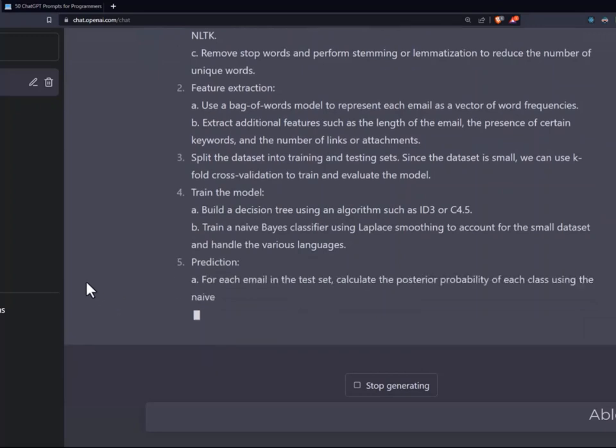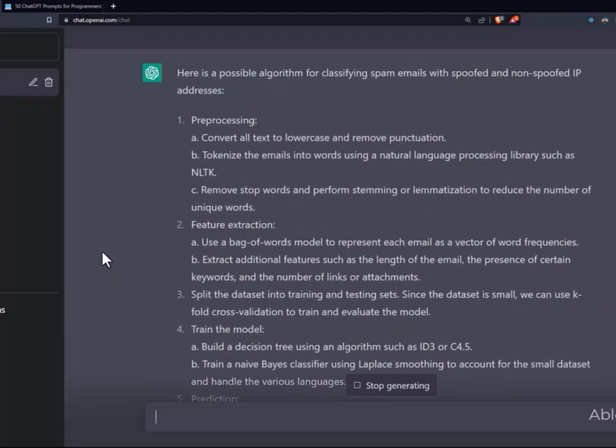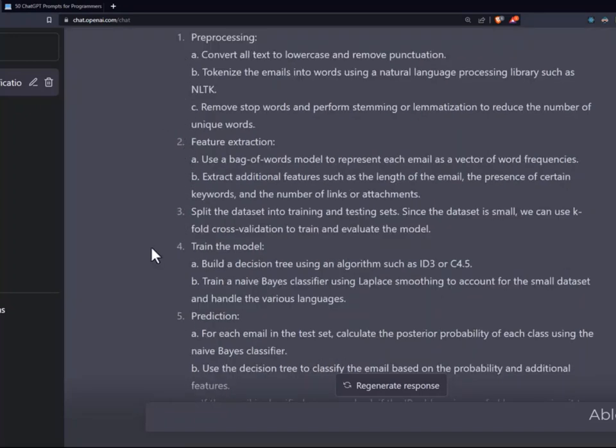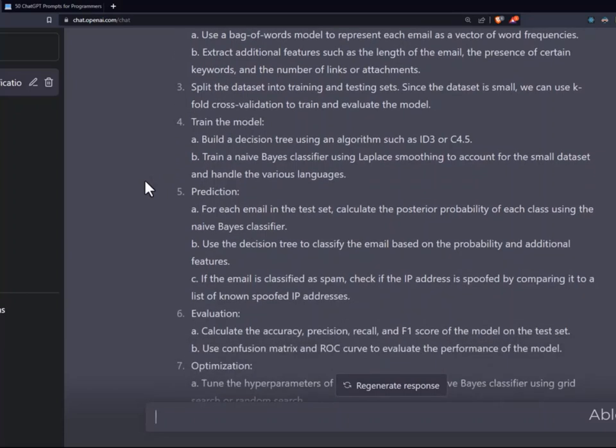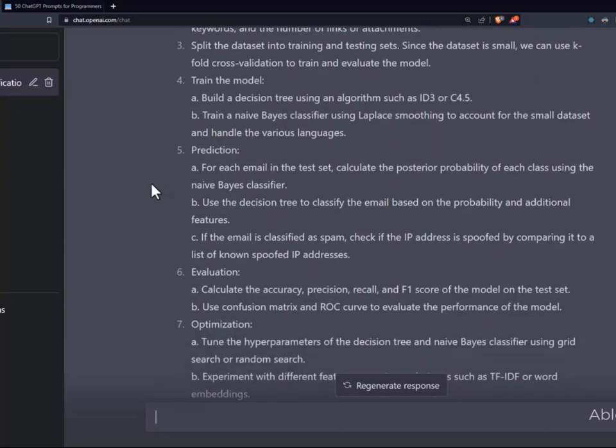And both decision trees and naive Bayes have their own strengths and weaknesses. We're trying to combine them to see if ChatGPT comes up with a new algorithm or the combination of these 2 to solve this problem. And as you can see, excellent, it starts with pre-processing. It tells you how you need to clean the data, convert all text to lowercase and remove the punctuation, tokenize the emails. So all of these are things you do in natural language processing.